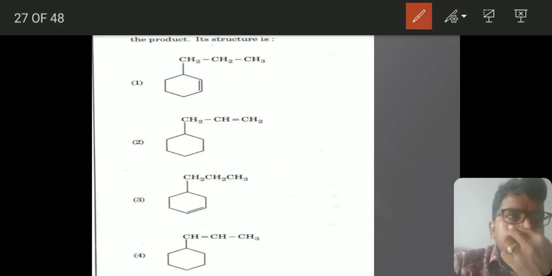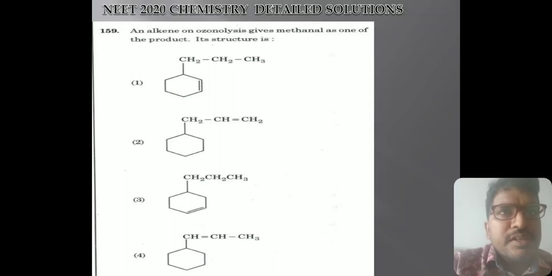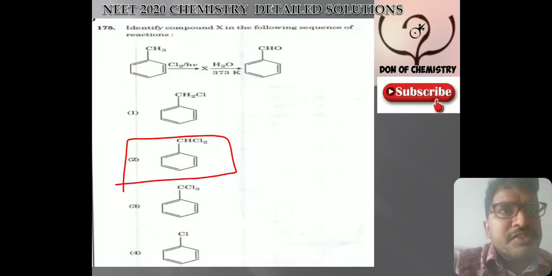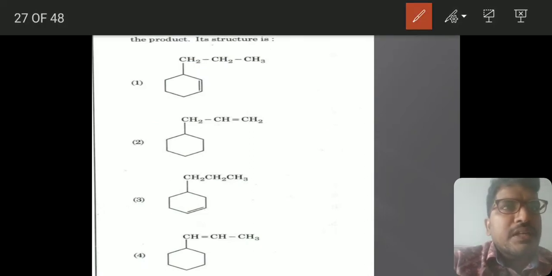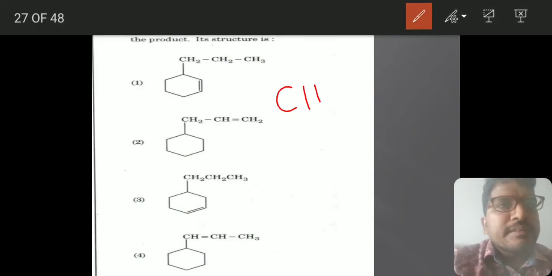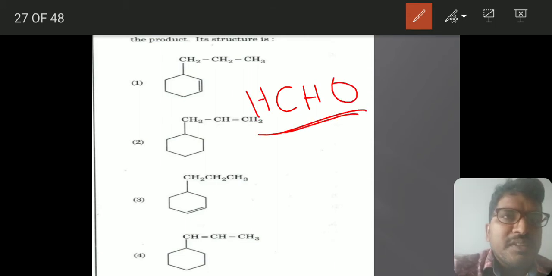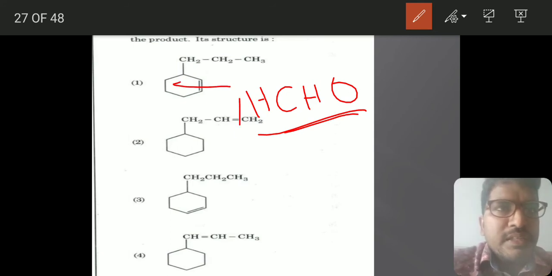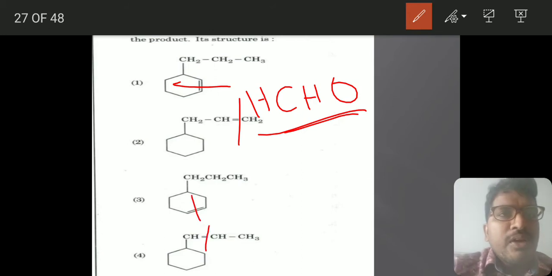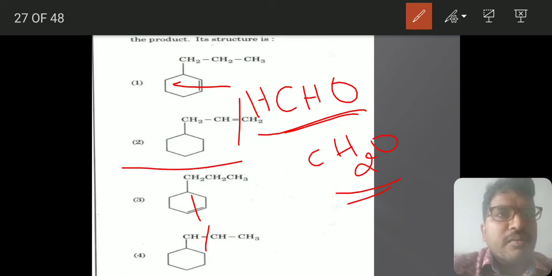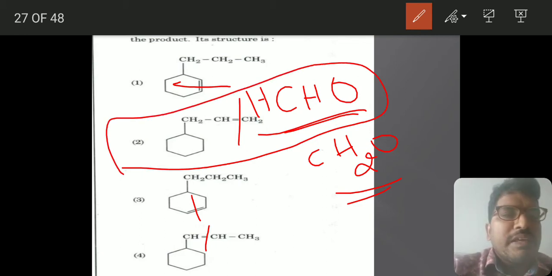Ozonolysis. This ozonolysis is also a named reaction. See this, an alkene on ozonolysis gives you HCHO, which is formaldehyde. We know very well in ozonolysis, wherever the double bond is there, break the double bond and supply oxygens on both ends. If you supply oxygens, this will form CH2O, which is nothing but formaldehyde.